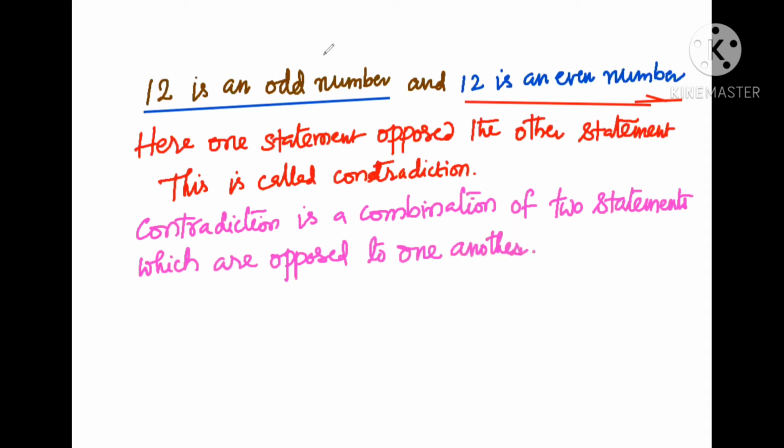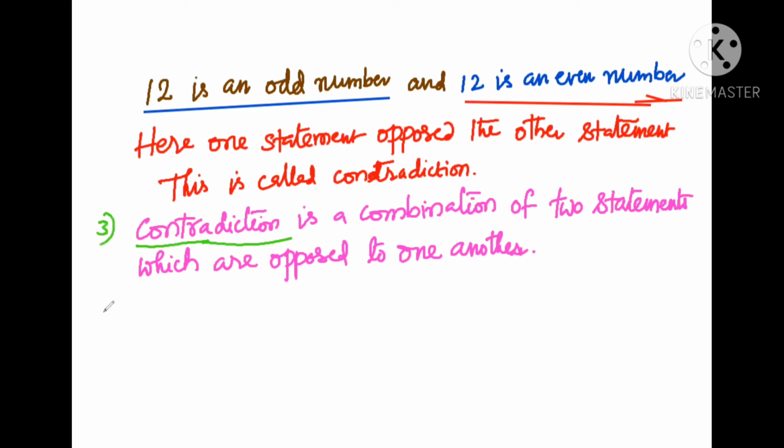This is the definition of contradiction. This contradiction has arisen because of our wrong assumption. This is the third step.